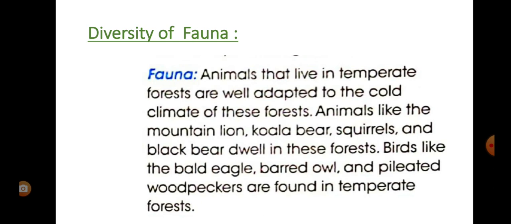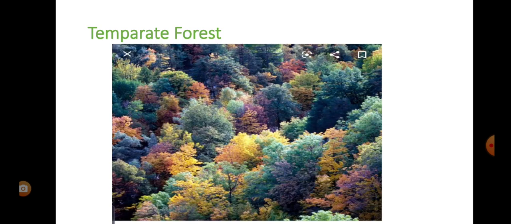And what fauna are present there? Which animals are present in this temperate forest? They are well adapted to the cold climate. Animals like mountain lion, koala, squirrel, black bear are present in this temperate forest, and birds like barrel owl, eagle, pileated woodpeckers are found in the temperate forest. So this is the temperate forest.